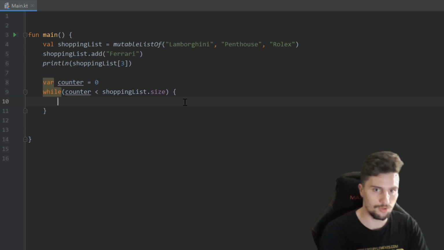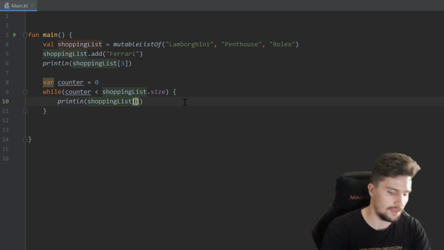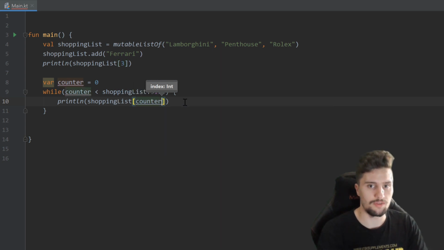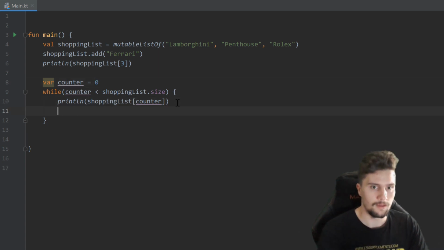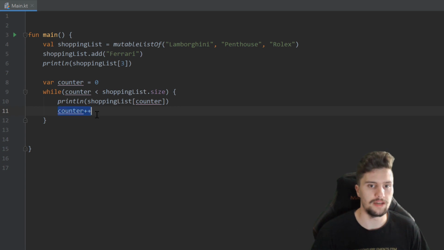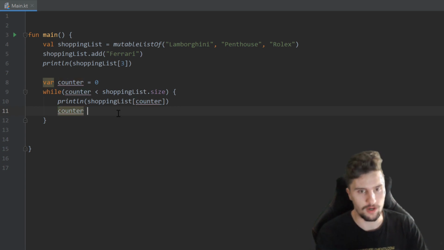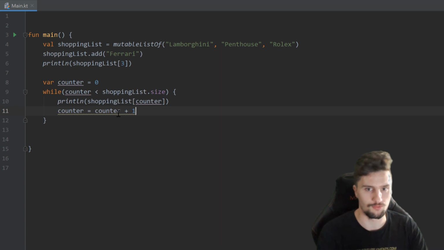So what we want to do is we want to print a line with the shopping list at the index of counter this time. So this counter starts at 0, and we just increase this counter in each iteration by writing counter plus plus. So that is actually just a short way of writing counter is equal to counter plus 1.